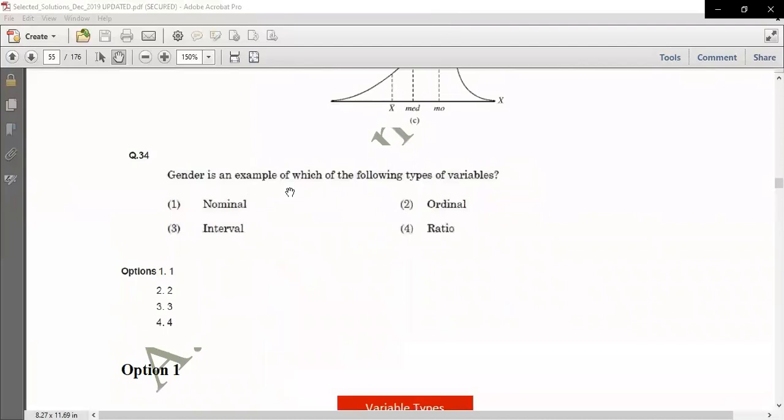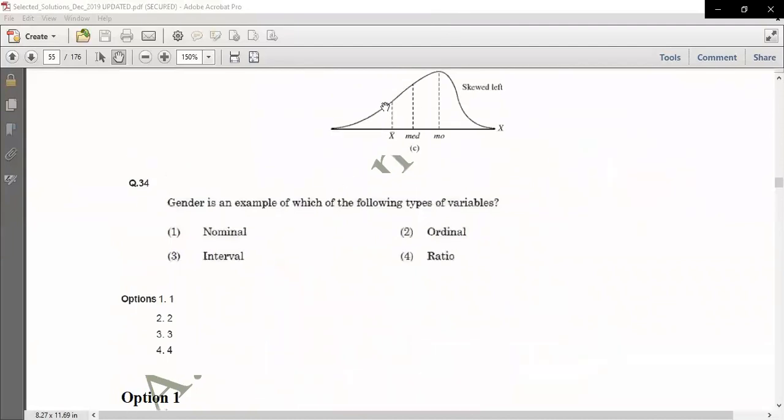It's a very good question, and it's a very simple question. It's also from statistics. Gender, like you have male, female, and transgender. So it's an example of which of the following types of variable? Right. So gender is which type of variable? No doubt it's a nominal variable.